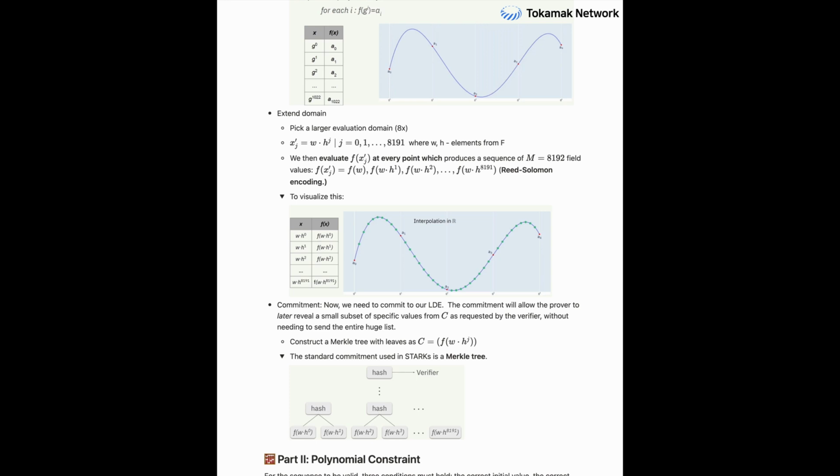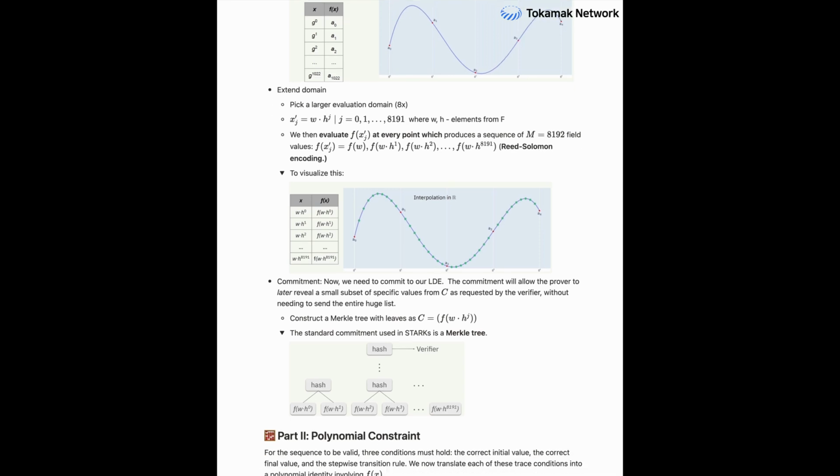Here, it's more about making the properties of the polynomial easier to check probabilistically later on. It magnifies any inconsistencies. The real insight is how LDE transforms this sequential computation into, well, a high-dimensional mathematical object. It lets us leverage these powerful polynomial properties for verification. Something impossible with just the raw sequence of numbers. Exactly. Okay, so now we have this extended polynomial representation. What's next? How do you commit to it?